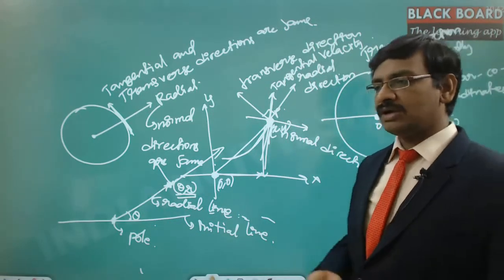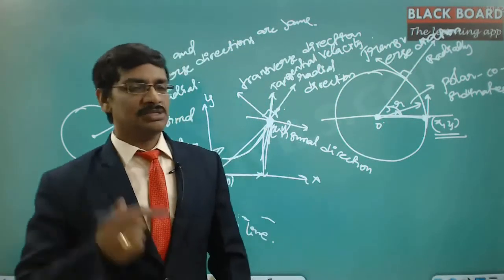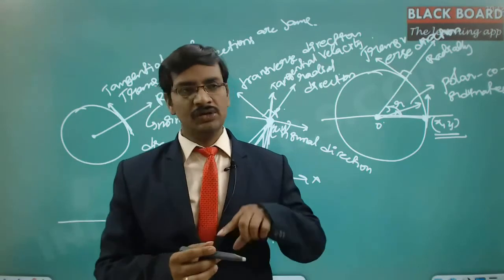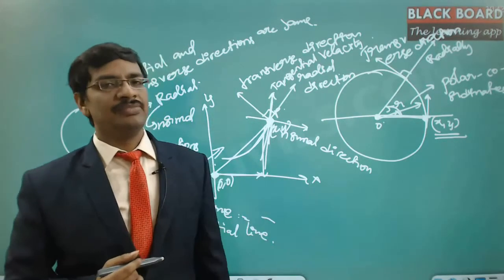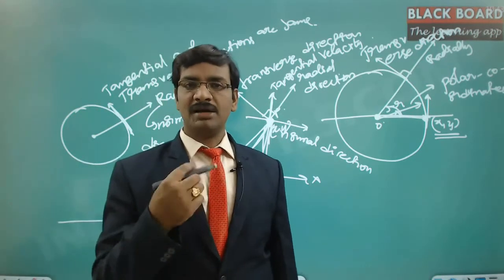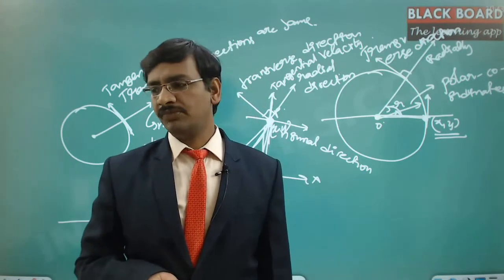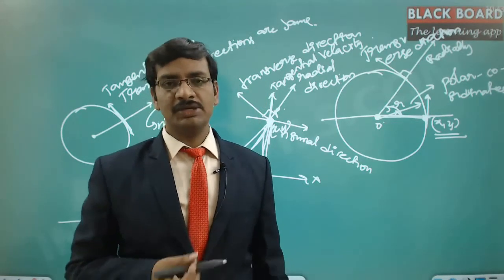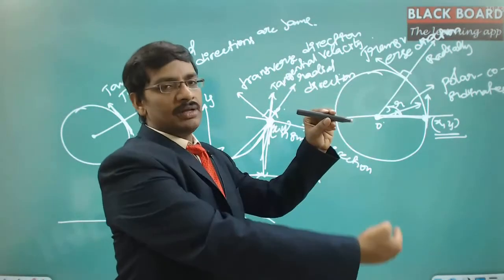Now, the third concept is projectiles. Projectile motion is, for example, if you throw this pen, it is going to assume a parabolic path, and that parabolic path is called projectile motion. Even though the particle is moving in space, we still treat it as planar motion only. Why? Suppose I throw this pen in this direction, it is going to have a parabolic path like this.